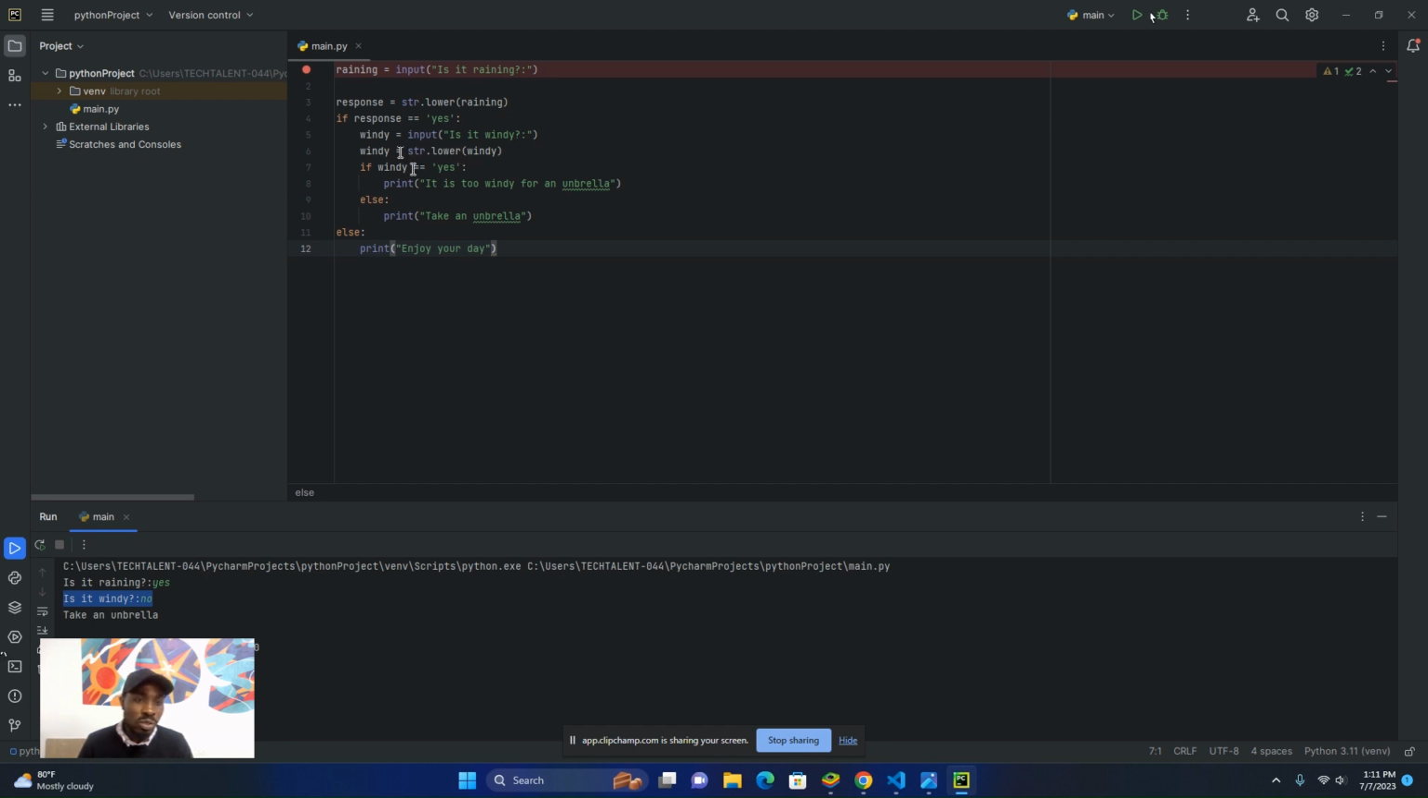So here I tested this condition: yes for raining, and yes for windy. Now let me run this again by responding with no, there's no rain. I'm even going to use a capital letter to test how we convert the response to lowercase. So I'm going to say No in capital letter. You can see the program says enjoy your day.